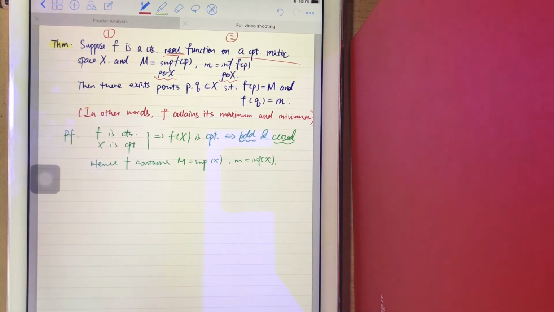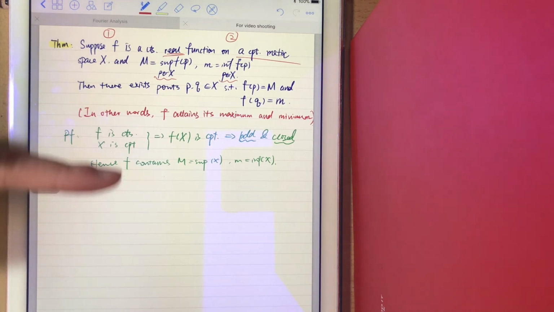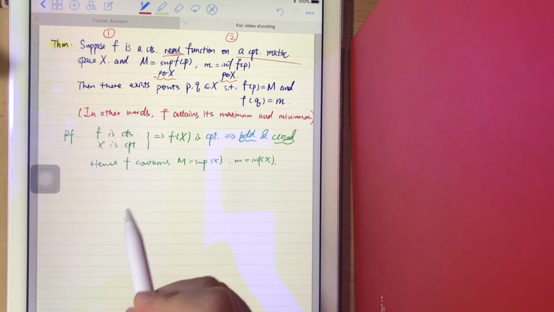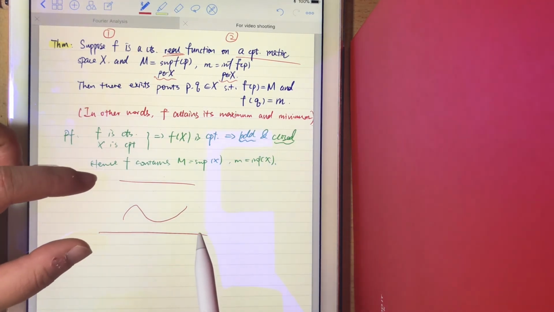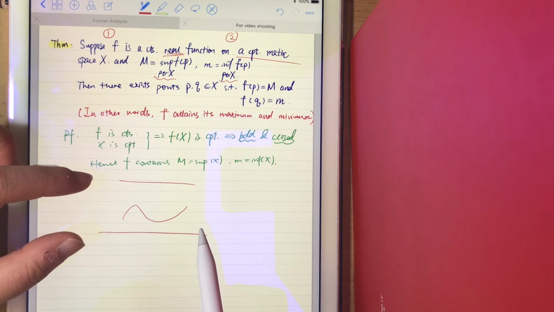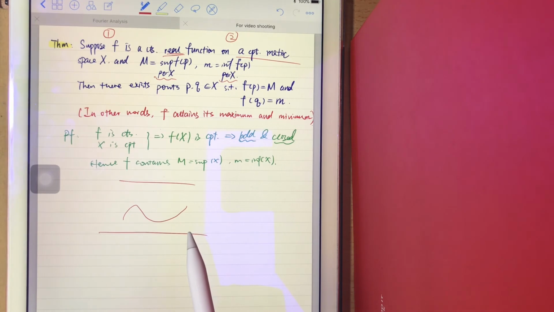Or you first say if it's bounded, then it must be contained in a certain interval, right? And it is also closed, so I can shrink its bound until the points of its maximum and infimum are exactly in the set, in its domain, because it's closed.